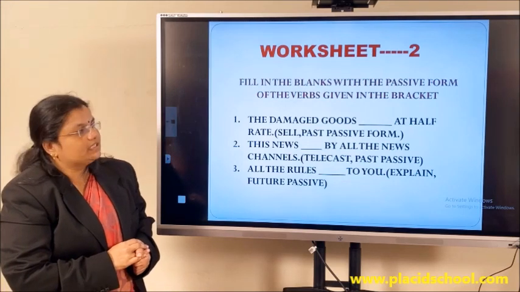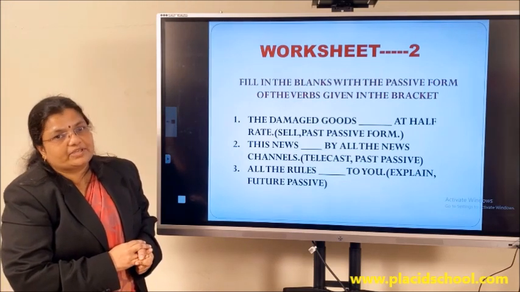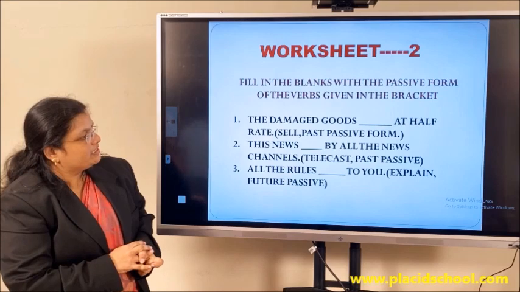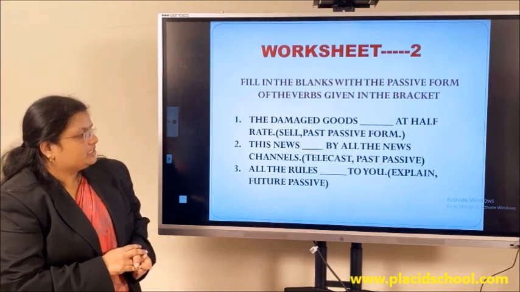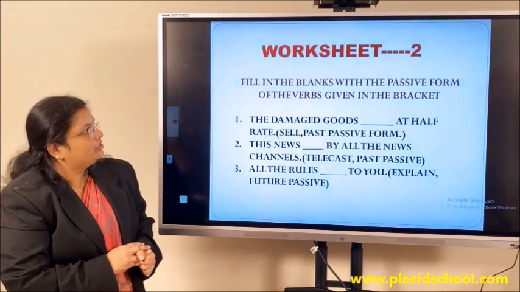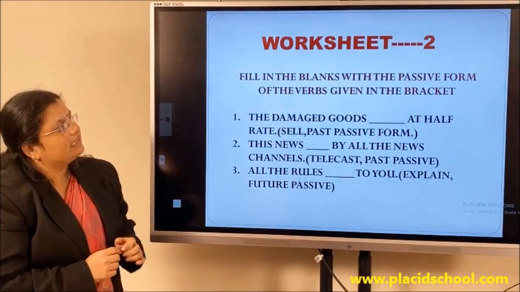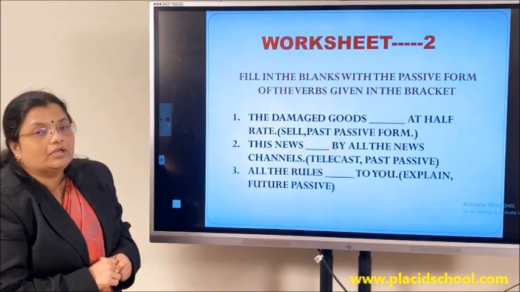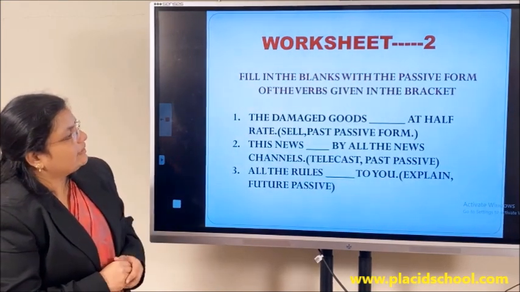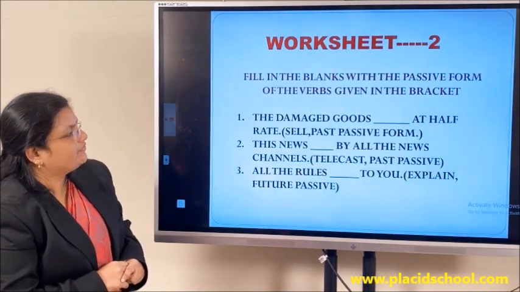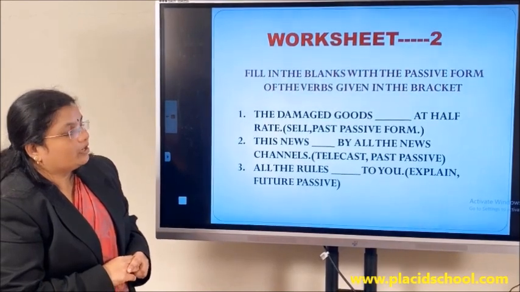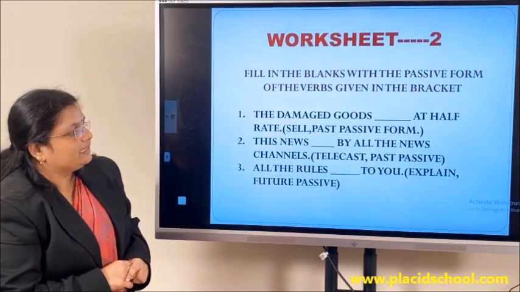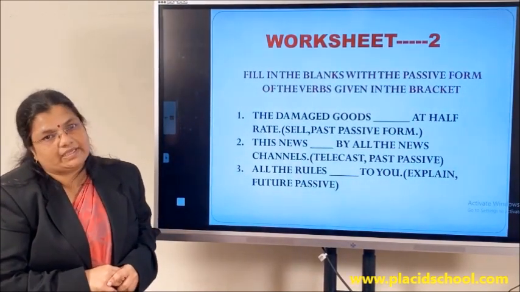Now that we have discussed the simple present tense, simple past tense and also the future tense, let us work out a worksheet. You have to fill the blanks using the passive form of the verbs given in the bracket. Look at the first question. The damaged goods dash at half rate. Here you have got the verb sell and you have to fill the blank using the past passive form.